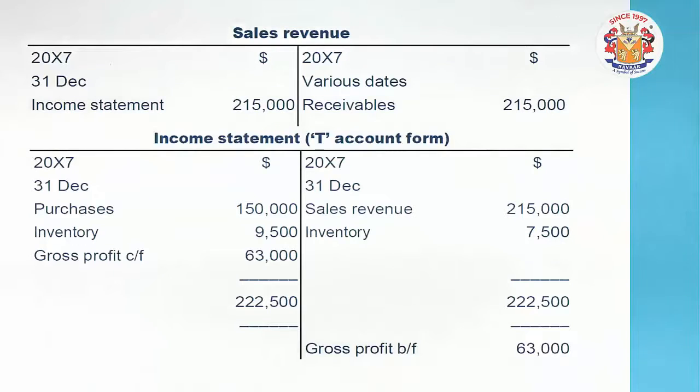So as of now, as you understood, the different sales, the purchases, the opening and closing inventory have been transferred, friends, and here our gross profit goes into the income statement. Say if I make this income statement in a T-shaped form, it will look like this, in which we get this 63,000 gross profit.